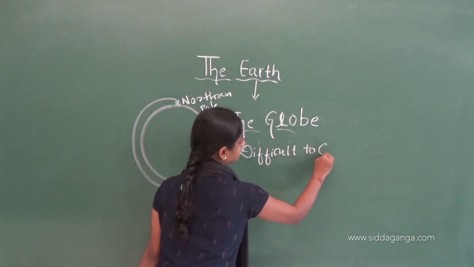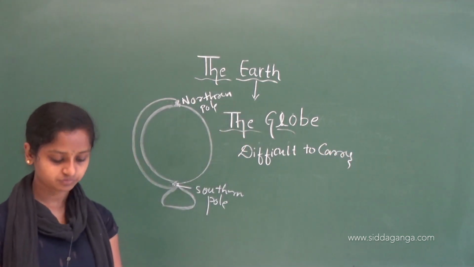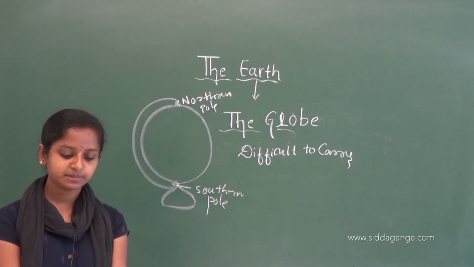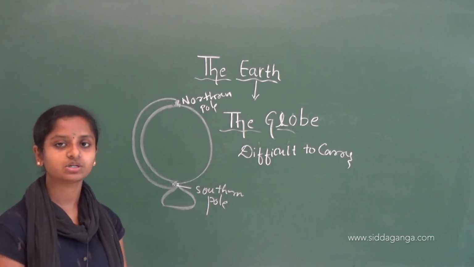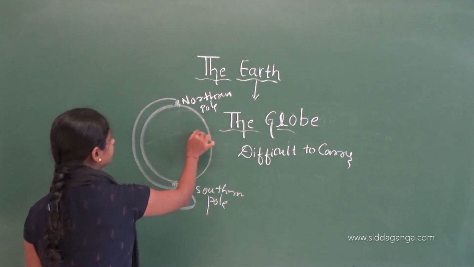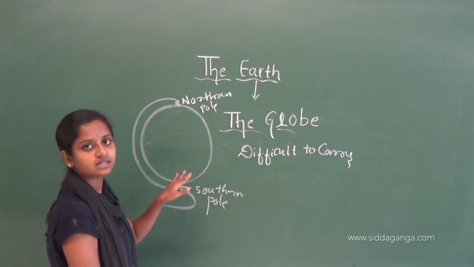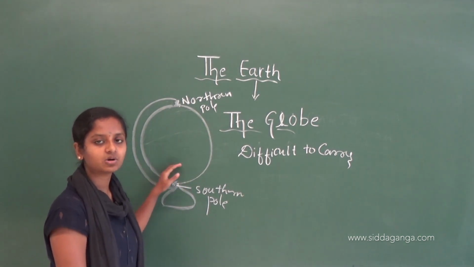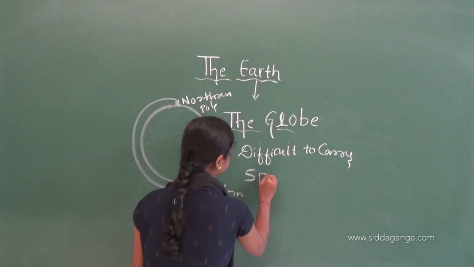Difficult to carry. Then, space is limited and we cannot show many details on a globe. Here the space is very less. That is why we cannot show every detail on a globe. Space is limited.